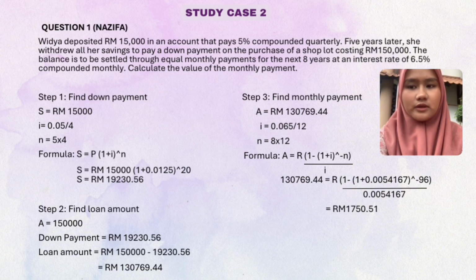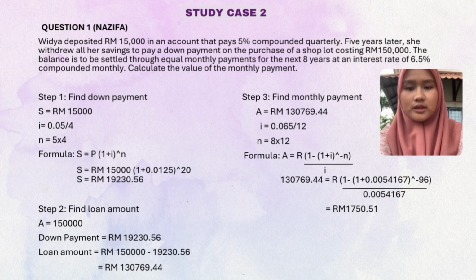Step 1, we have to find the down payment. So S equals 50,000, I equals 0.0544, N equals 5 times 4. So for the formula, S equals P(1 plus I) power N. S equals 50,000(1 plus 0.0125) power 20. So S equals RM 90,250.46.